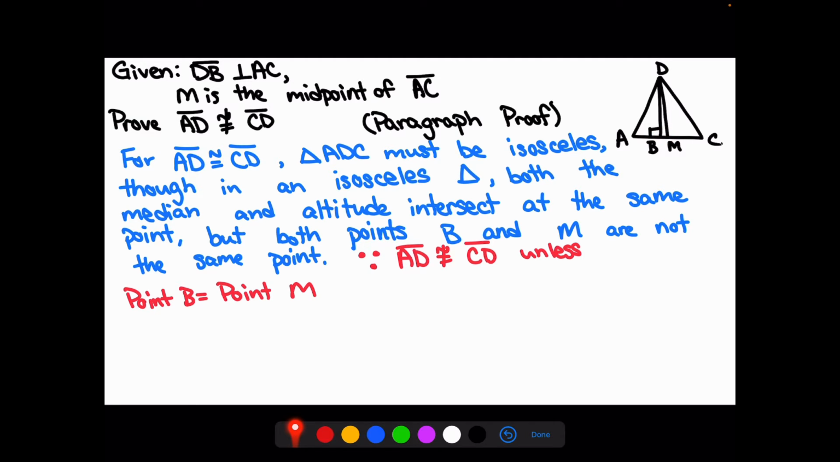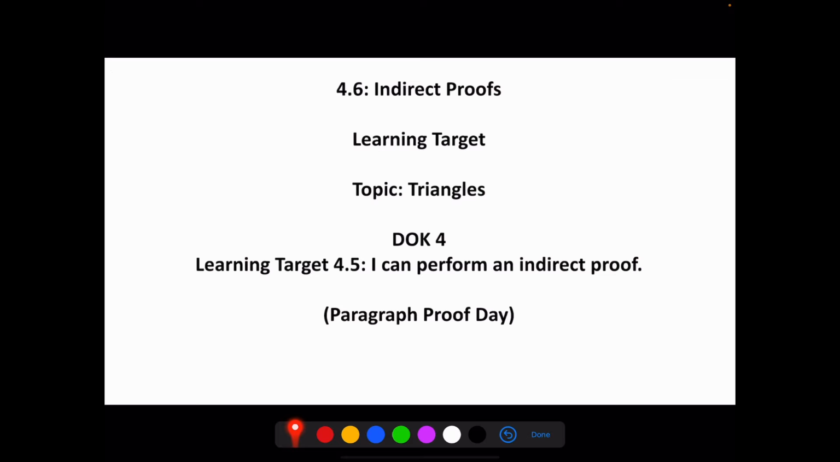Now, this is what we call an indirect proof, and that's exactly what we're going to be covering today. All indirect proofs will be paragraph proofs, and they'll all have a very unique style of writing them. And we'll see this style in just a minute, but it's going to be very consistent every time that we do these types of proofs. So, let's go ahead and get started.